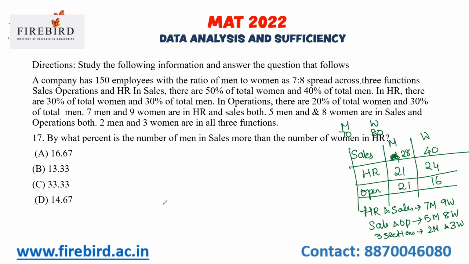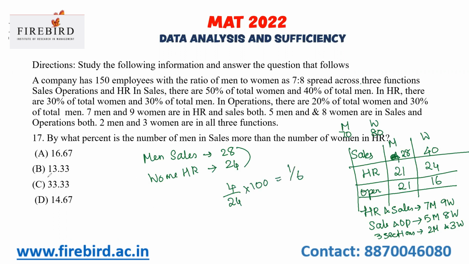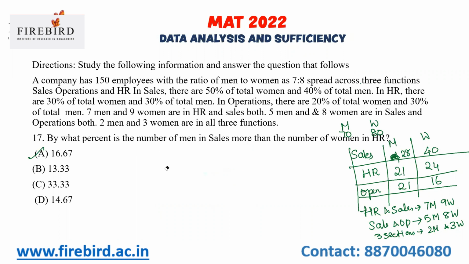By what percent is the number of men in sales more than the number of women in HR? Number of men in sales is 28. Number of women in HR is 24. So 4 people are more. 4 by 24 into 100, which is 1 by 6, nothing but 16.667. This is your answer. This is just based on percentage. Now we'll go to the next question.